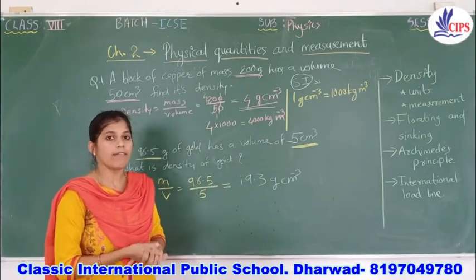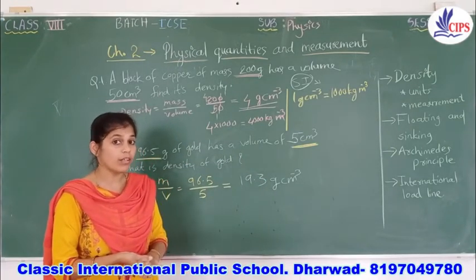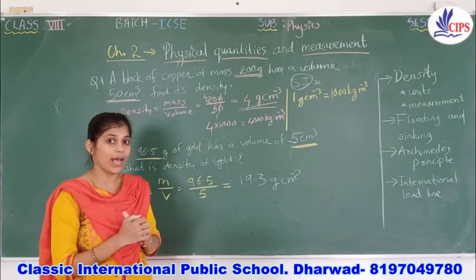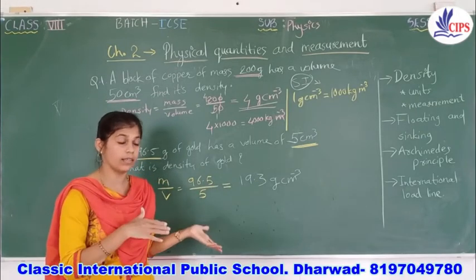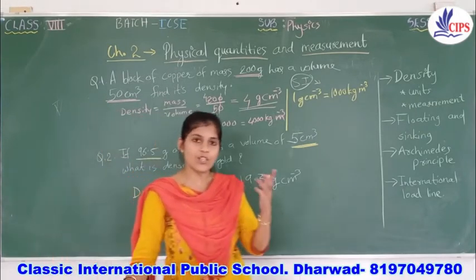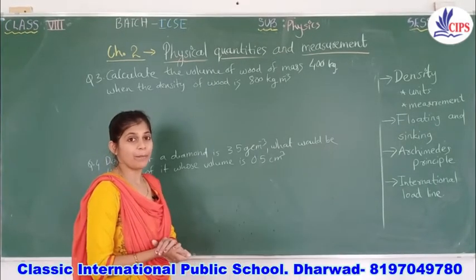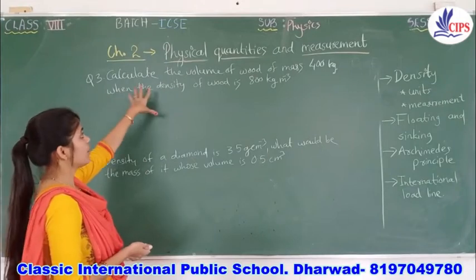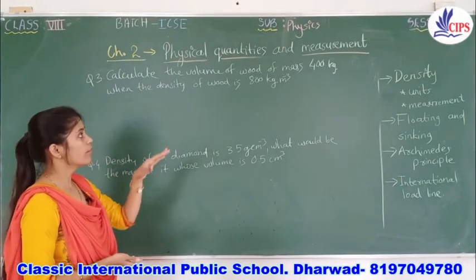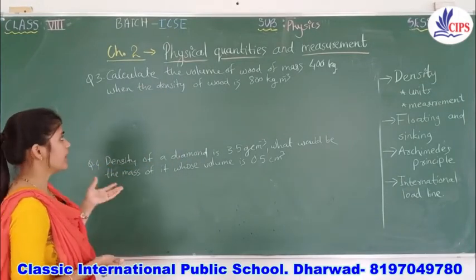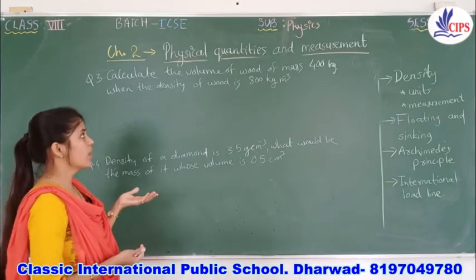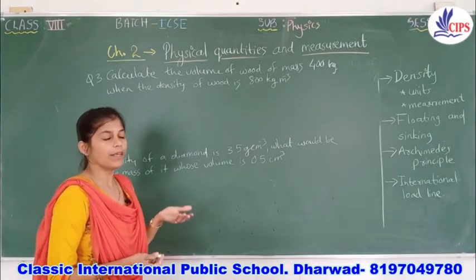Now children, I will ask you some more questions where I will not ask you to find the density directly. I will ask you to find either mass or volume. Let's try with these examples. So here I am with some more examples. Calculate the volume of wood of mass 400 kg when the density of wood is 800 kilogram per cubic meter.